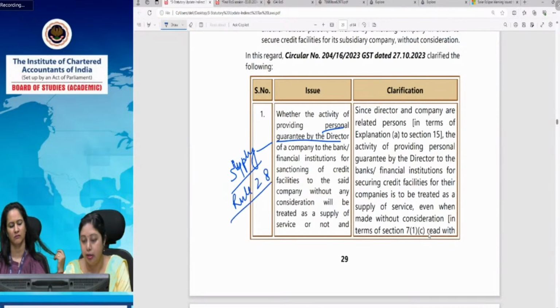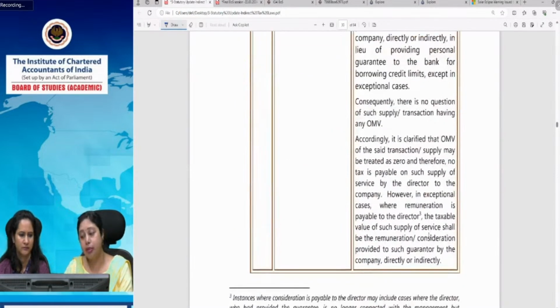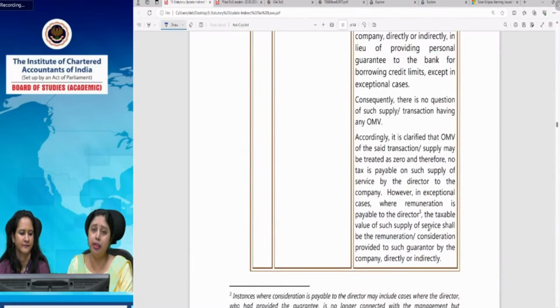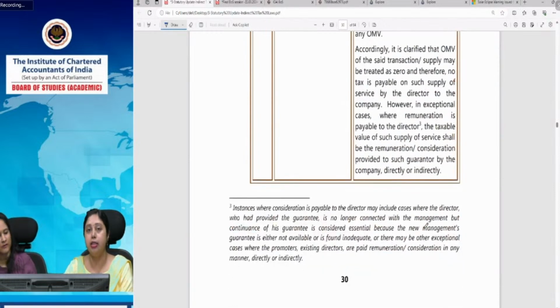However, Rule 28 says that you need to determine the open market value. Now, in this case, the open market value will be nil. Why? Because generally, RBI does not allow the directors to charge anything for it. However, there can be some exceptional cases where the director is charging something. For example, the director has left the company. Now he has no association with the company, and still the company does not get anybody to grant the loan or to provide the guarantee, and the person is still providing a guarantee for that particular company.